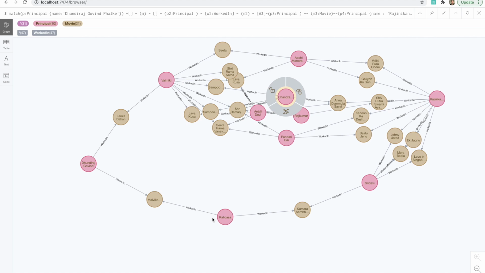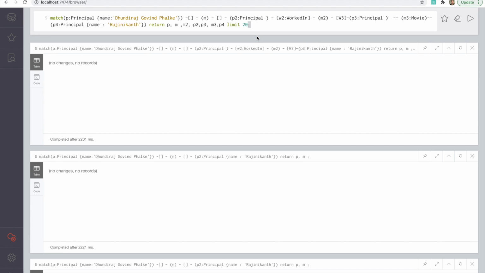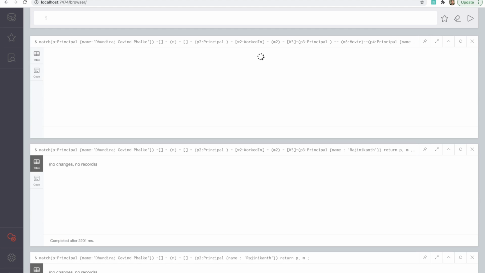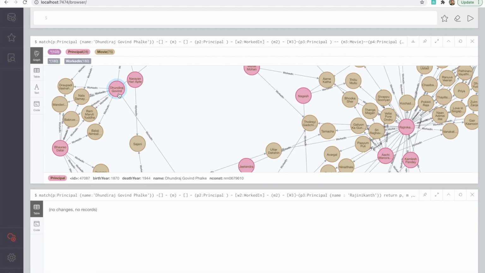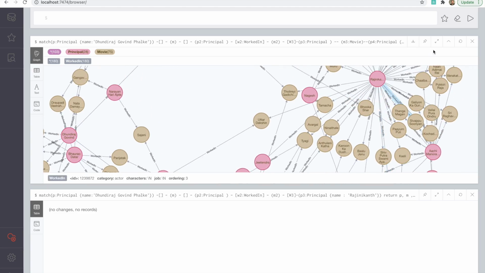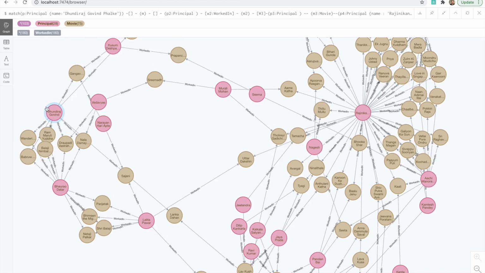Let's try to find some more connections. So let me put this limit instead of 20, let me put it 100 so that we can explore it a little further. Now it looks like there are more connections that are starting. So let's try to explore this one from here.